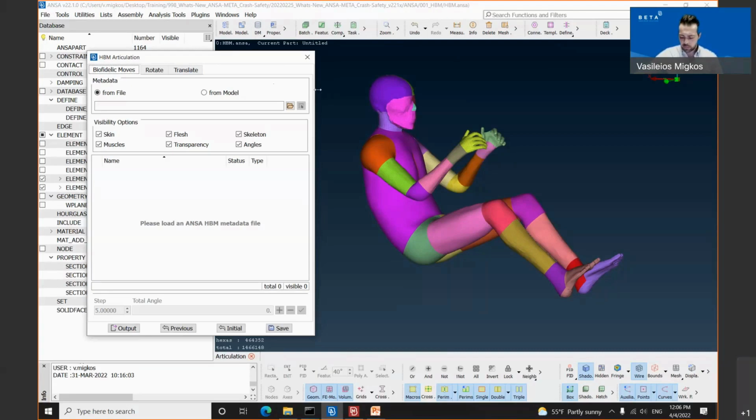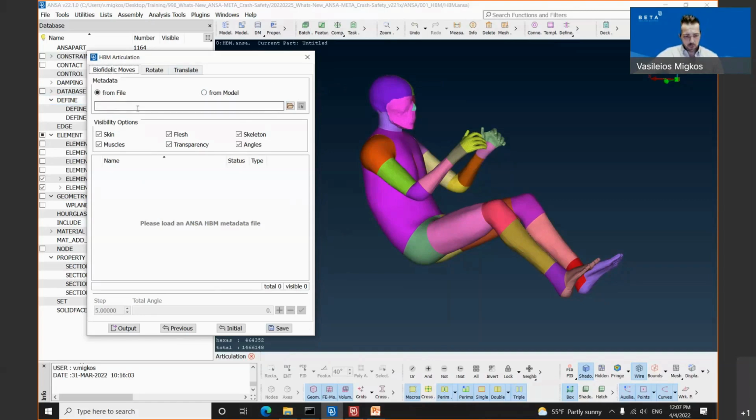I need to mention at that point that we are the first preprocessor who has implemented this inside our tools, or inside our software, without the need to go to an external solver in order to articulate the human body models. Regarding the first step, the biofidelic move, it has on the top the metadata group, then we have the visibility group, the main window, and on the bottom of this group and this tab, we have the step total angle, as well as some options, which we will see in a couple of minutes.